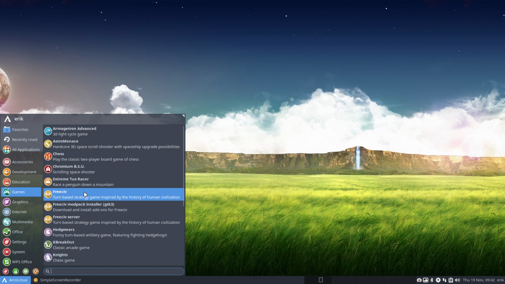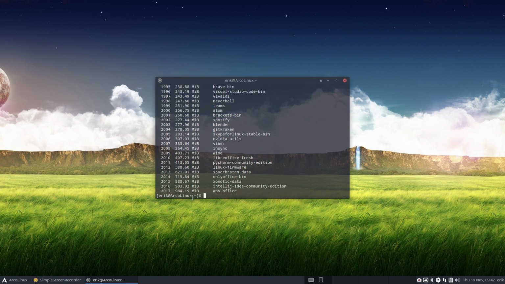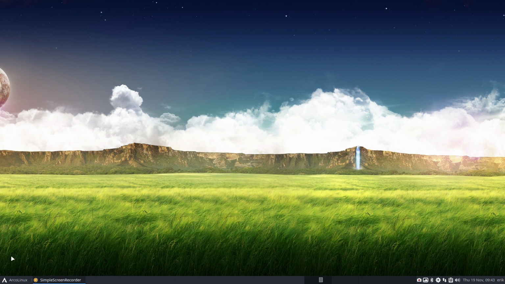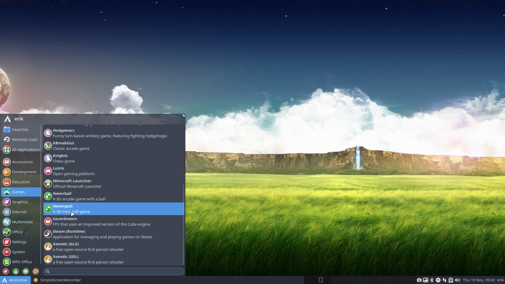Did I make a mistake? Chromium, not sure if this is that big. Well, actually, big. There you go. So WPS Office is much bigger than Xonotic. IntelliJ is big. Xonotic is there. The data, right? OnlyOffice bin. Sauerbraten is there. This is exactly how big everything is, right? Three letters, big. We're looking at some games.